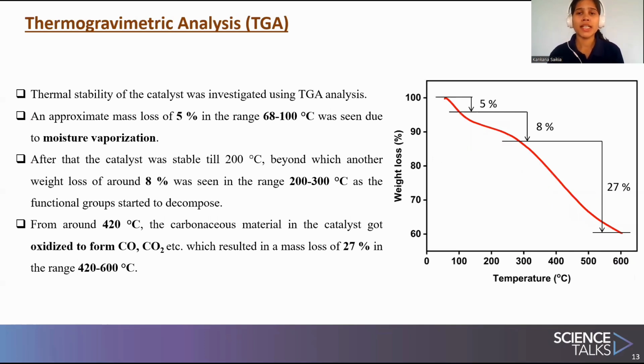The thermal stability of the catalyst was studied using TG analysis. Up to 68 degrees Celsius, the catalyst was stable. From 68 to 100 degrees Celsius, a mass loss of 5% was seen, caused by the evaporation of moisture. After that, the catalyst was stable till 200 degrees Celsius, beyond which a mass loss of 8% was seen in the range 200 to 300. Again, from 420 degrees Celsius, the carbonaceous material in the catalyst got oxidized to carbon monoxide and carbon dioxide, which resulted in a mass loss of 27% in the range 420 to 600 degrees Celsius.